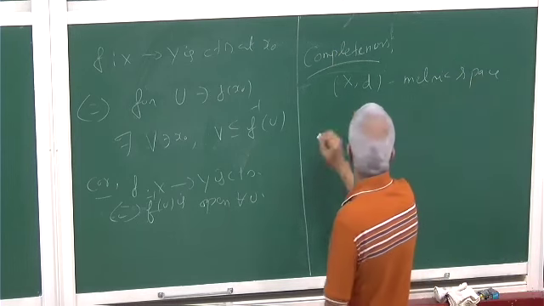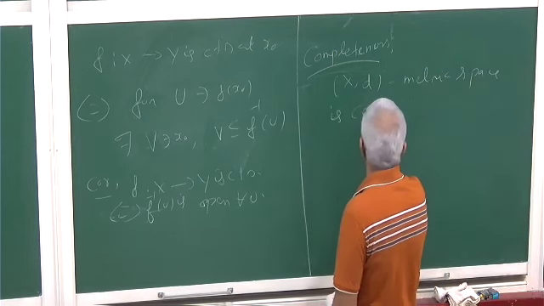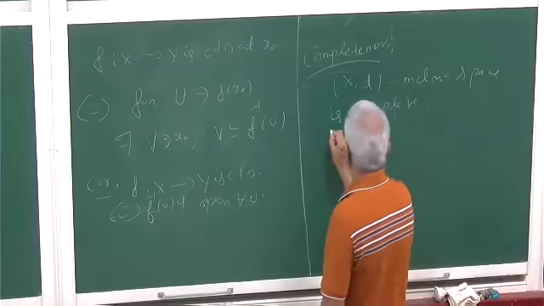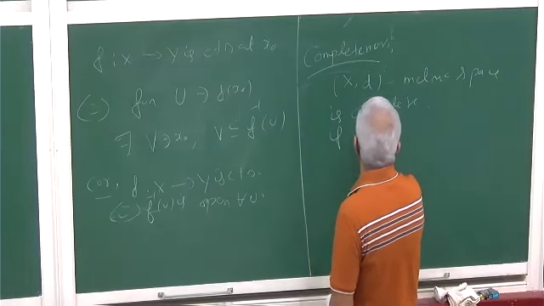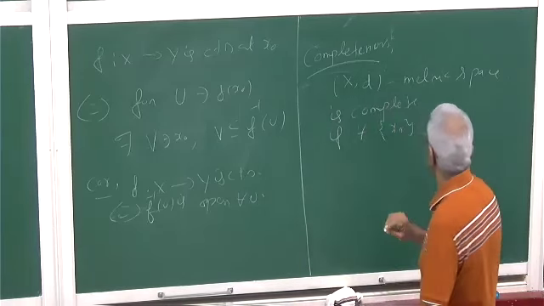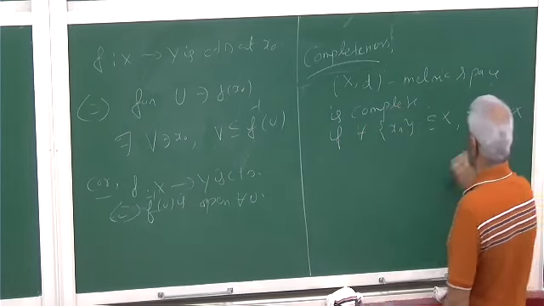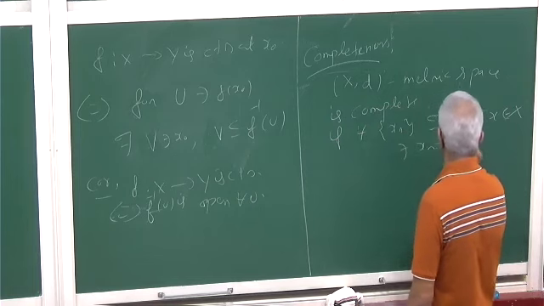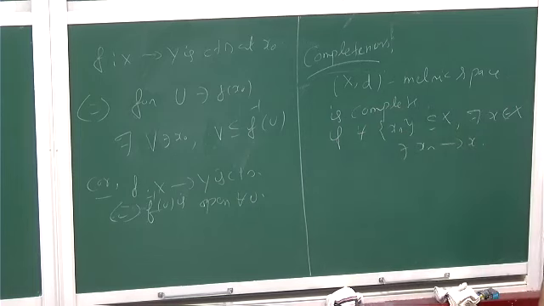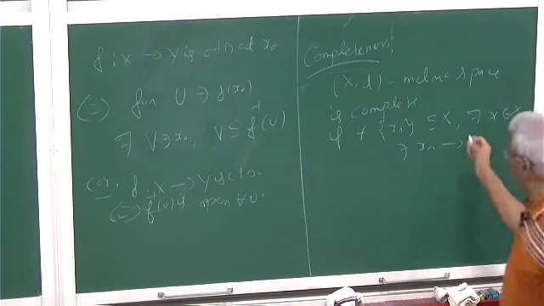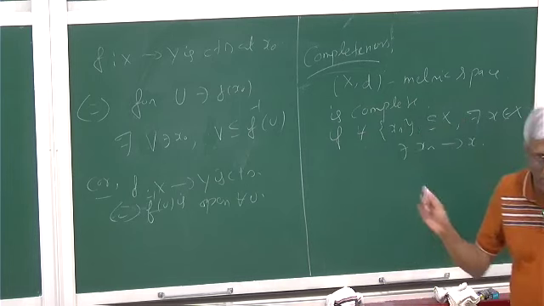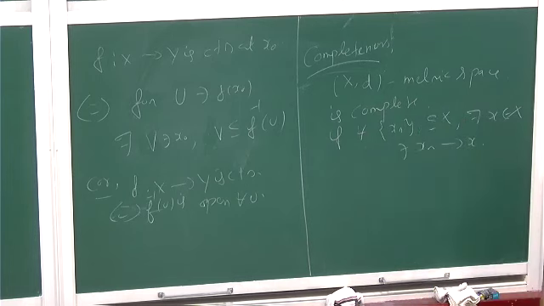A metric space X is complete if for every Cauchy sequence there exists an x in X such that x_n converges to x in this metric. I hope all of you know what a Cauchy sequence is. It means that after some time the distance between any two elements in the sequence is less than epsilon.